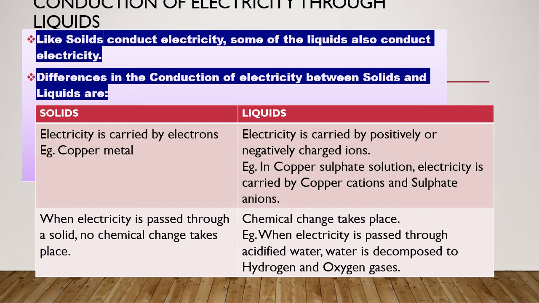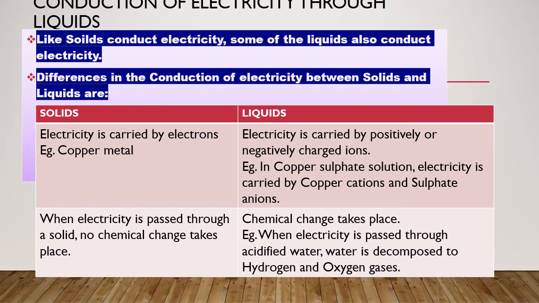Some chemical change takes place during the passage of electricity by ions in liquids. This chemical change is not happening in the case of solids. So that is the difference.